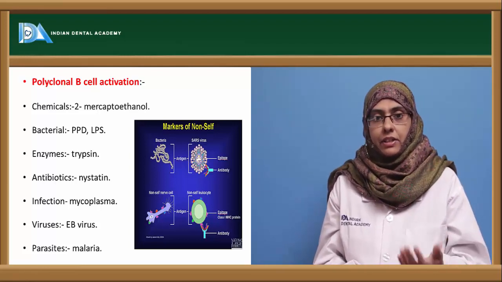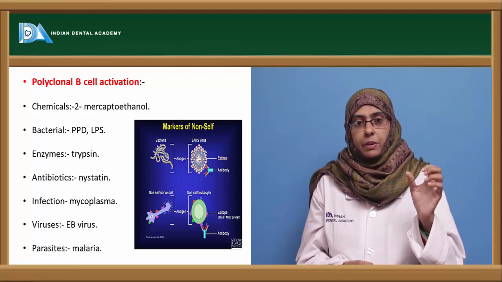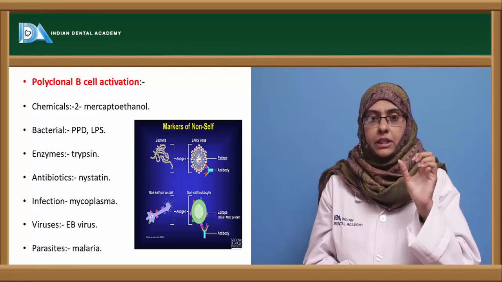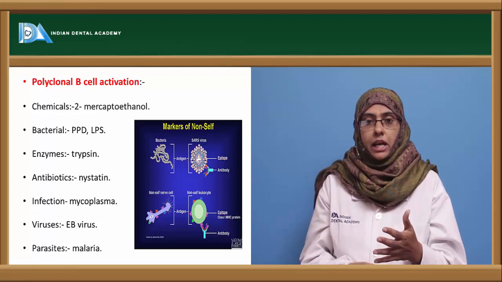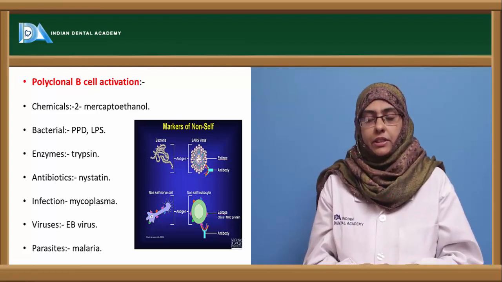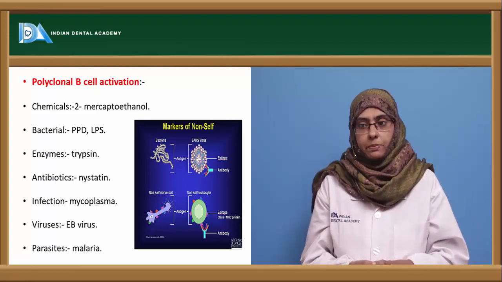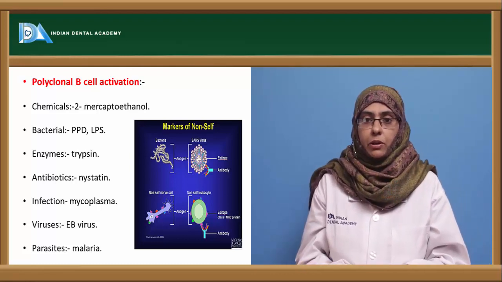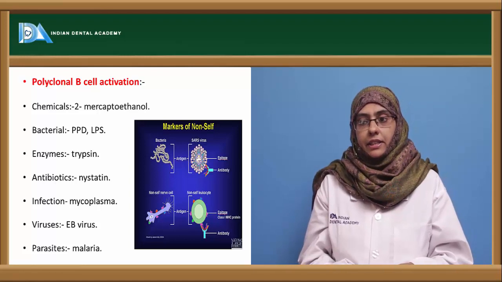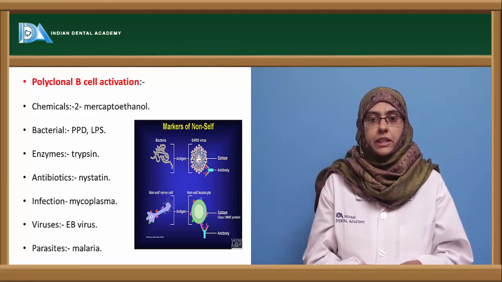Bacterial invasions usually have PPDs and LPS, that is lipopolysaccharide layers. They usually produce this polyclonal B cell activation, as do enzymes such as trypsin. You also have antibiotics like nystatin, infection with mycoplasma, viruses such as EB virus, and parasites such as malaria.